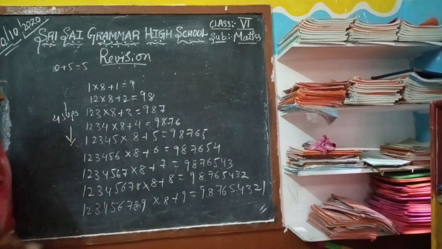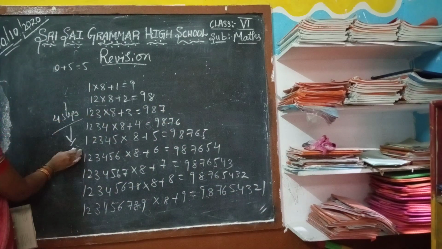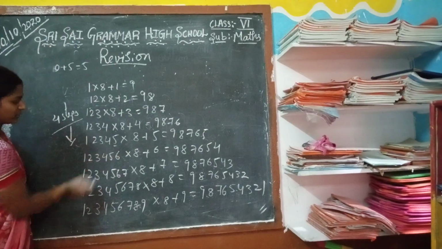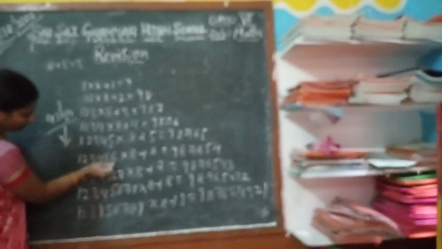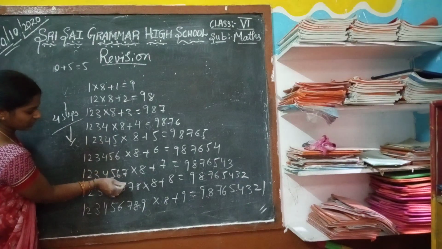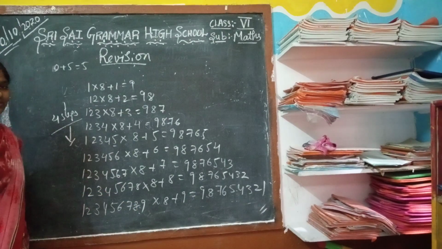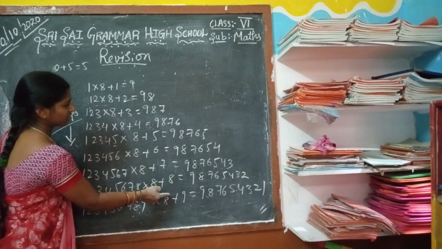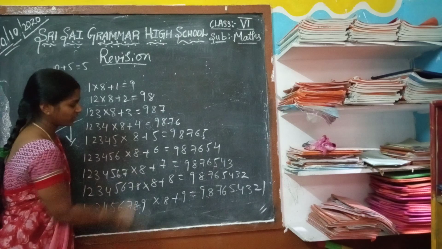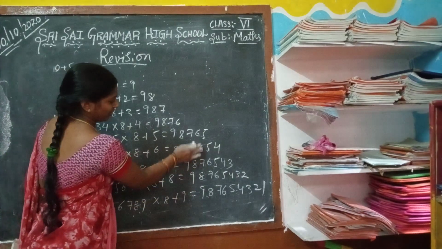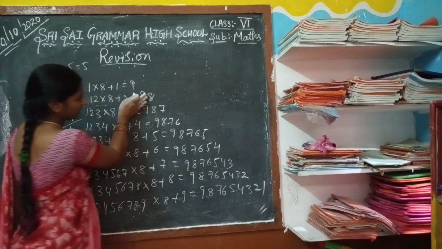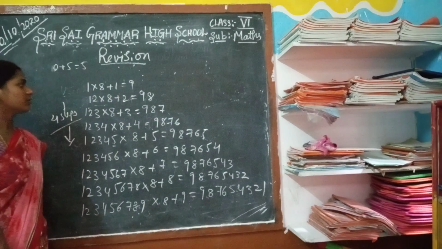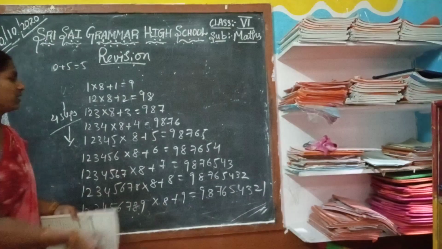When you observe the pattern, they have given 5 steps already and we have to do the next 4 steps. You can see the number ending with 5 increases in manner: next step 7, next step 8, and the fourth step is 9. It is multiplied with 8 and added with the numbers 6, 7, 8, 9. And the result shows decreasing order, from 9 down to 1. This is the pattern.